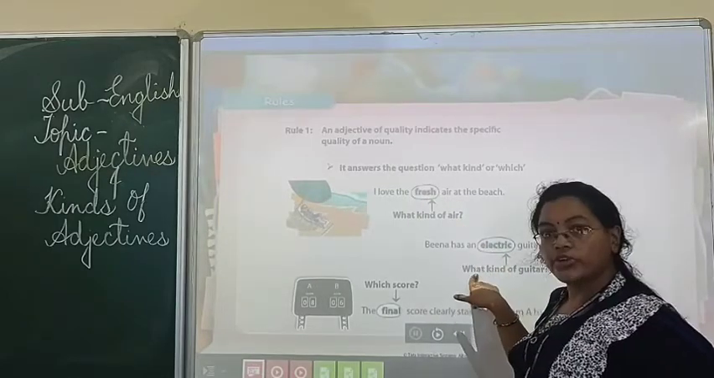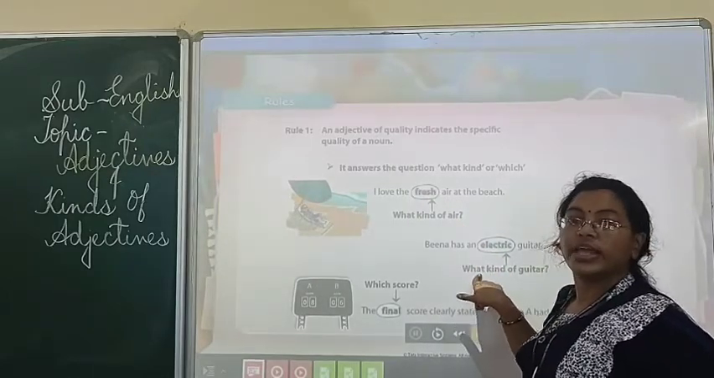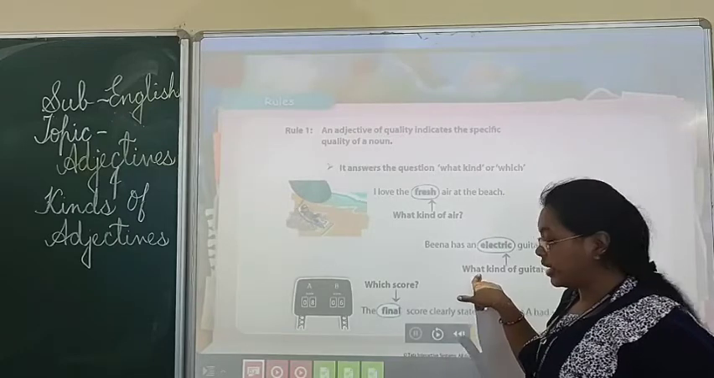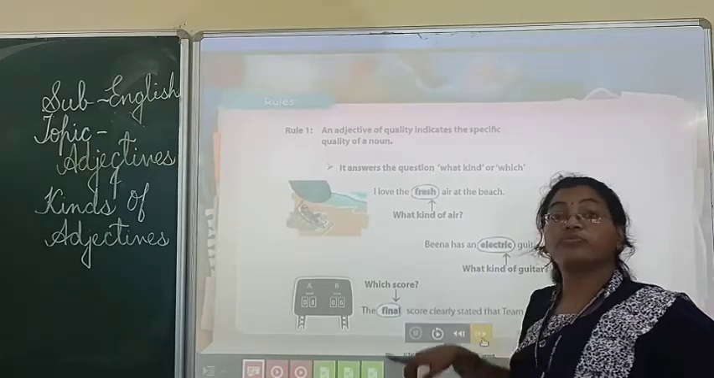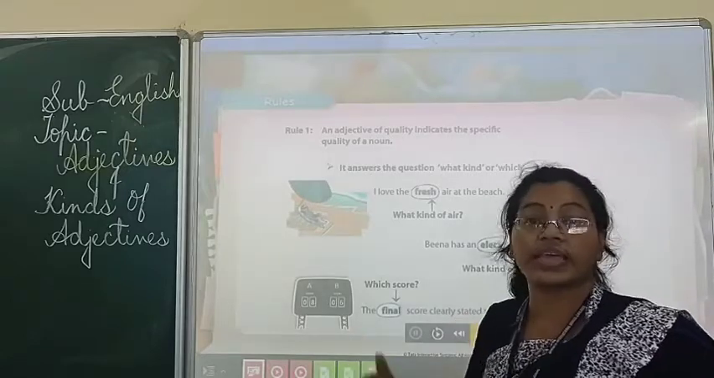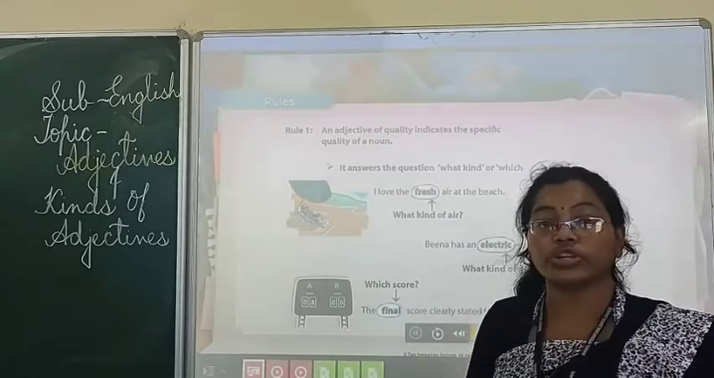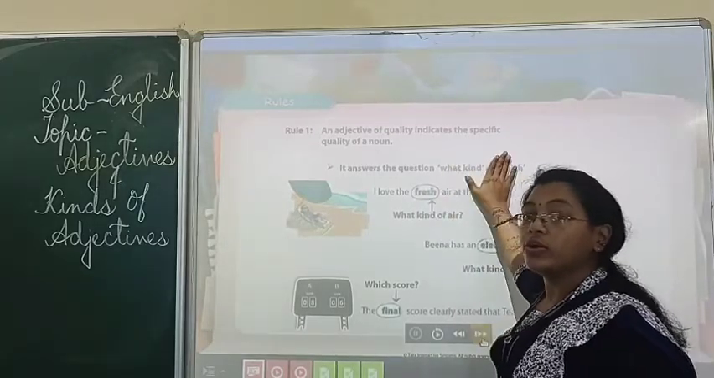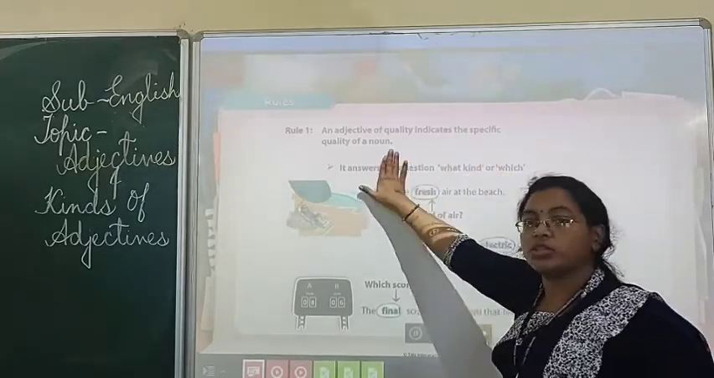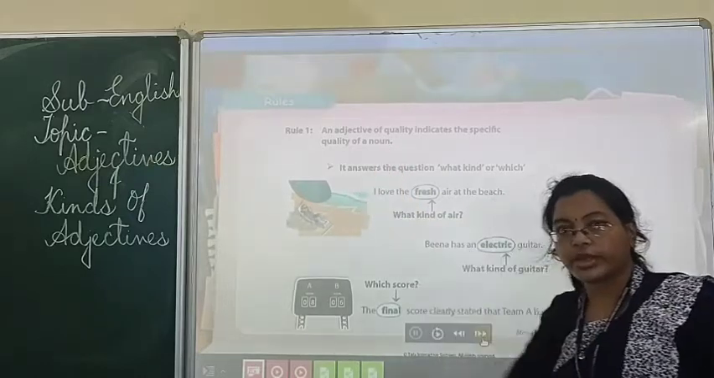What kind of guitar are you having? You are having an electric guitar. Which score says that they have won? The final score says that they have won. When we put a question like what kind and which, it tells about the quality. Okay?